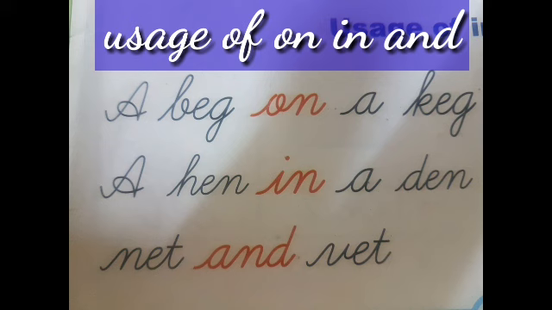Next one has two E sound words. Net, fishing net, and a vet. What is the meaning of vet? Vet is an animal doctor. Net and vet. Three sentences.